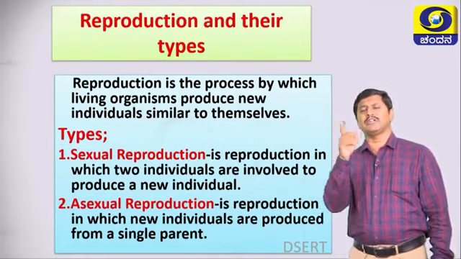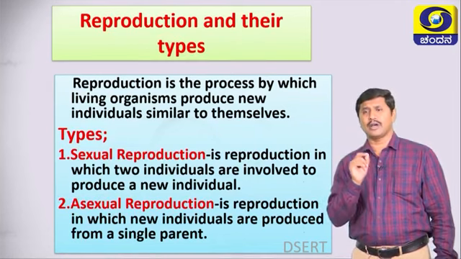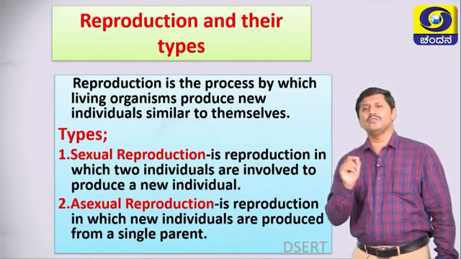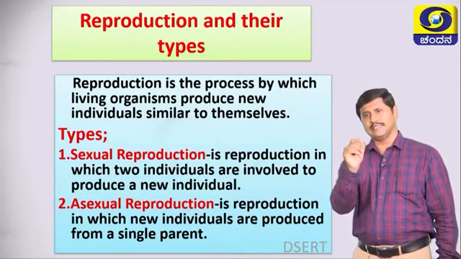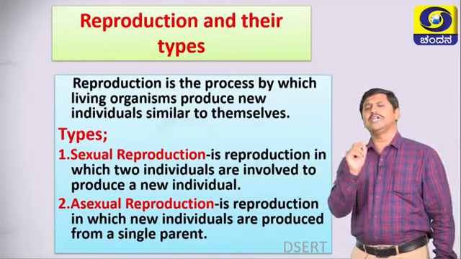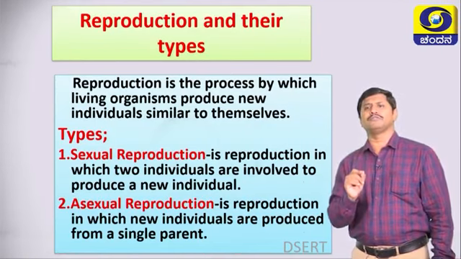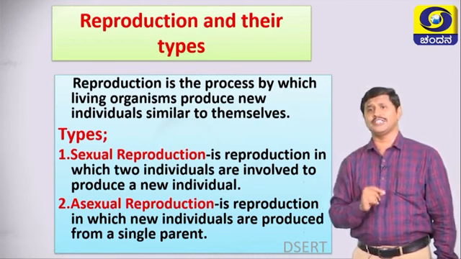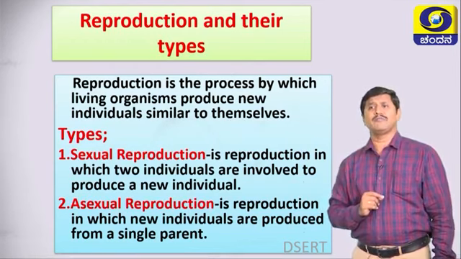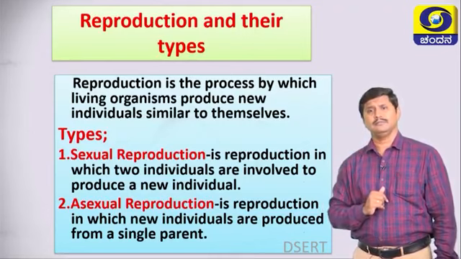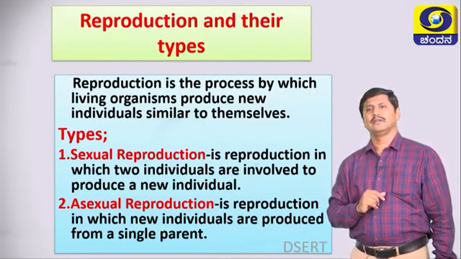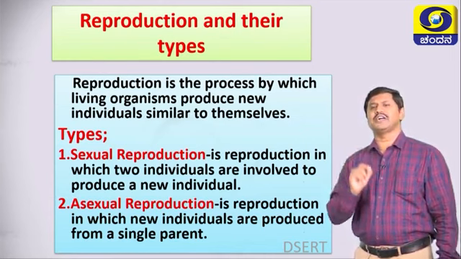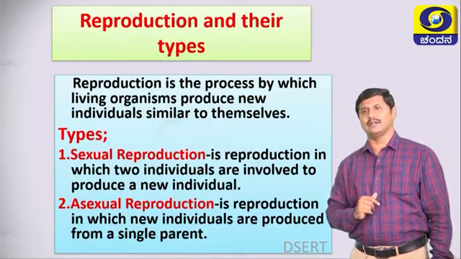What is meant by sexual reproduction? It is a reproduction in which two individuals are involved to produce a new individual. In sexual reproduction, there is involvement of two individuals, remember. The second one is asexual reproduction. It is a type of reproduction in which new individuals are produced from a single parent.